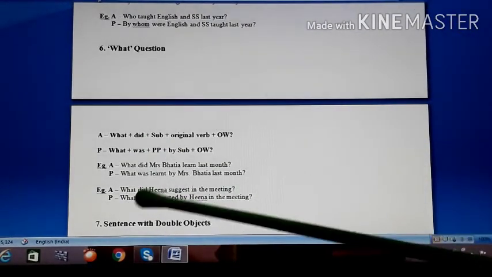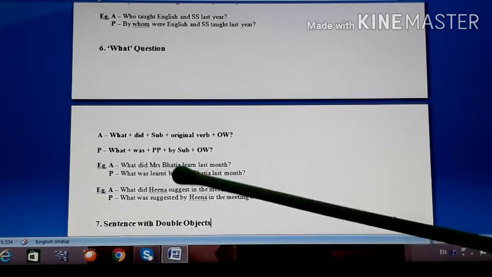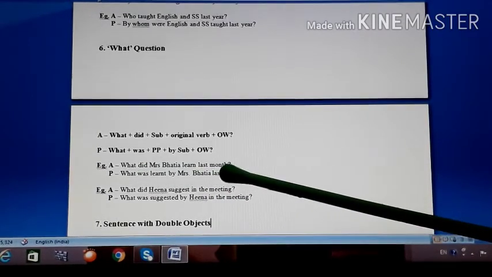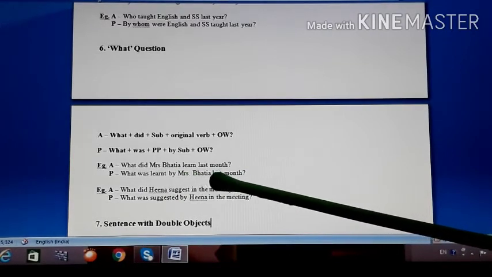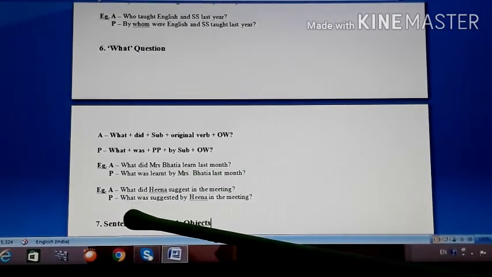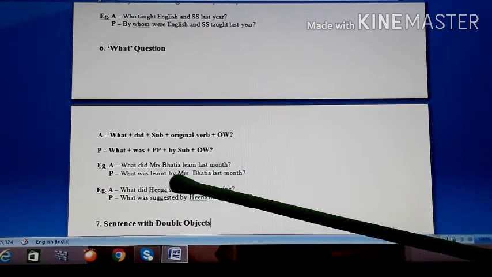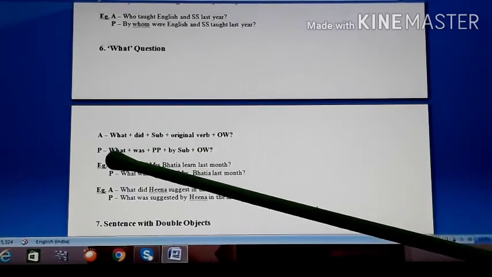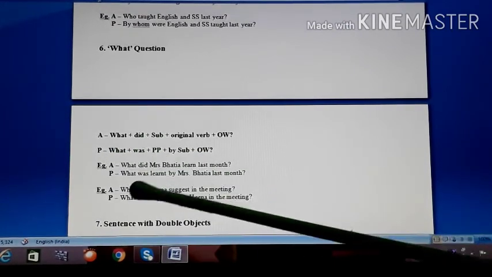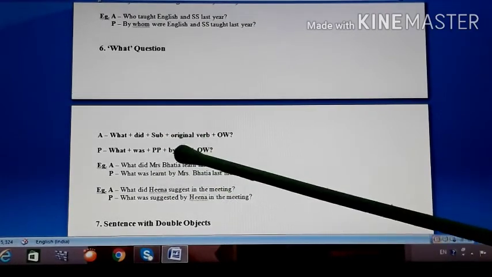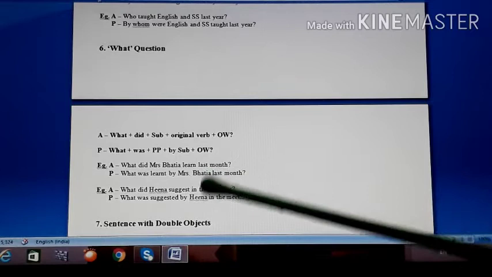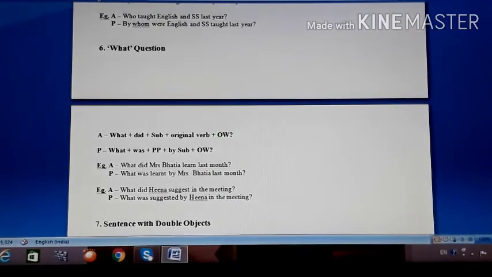Okay, look at the example. What did Mrs. Bhatia learn last month? So what was learnt by Mrs. Bhatia last month? Understood? I have arranged the words according to the structure only. What, was. Third form of learn is learnt, so learnt. By subject, by Mrs. Bhatia, other words last month. Understood?